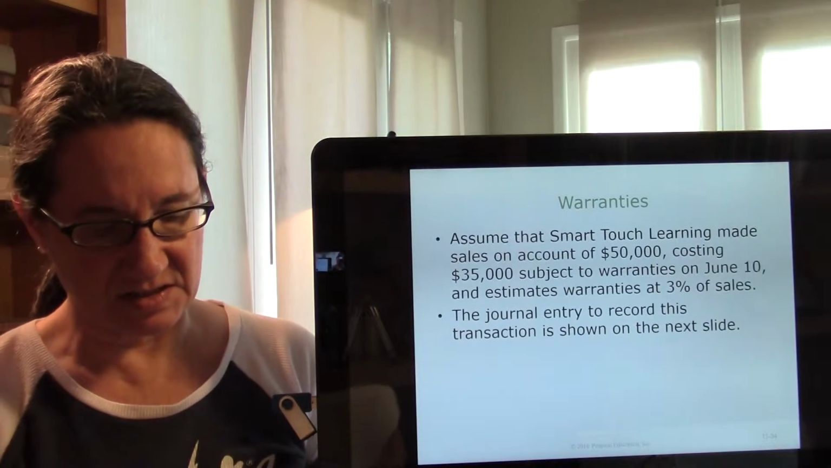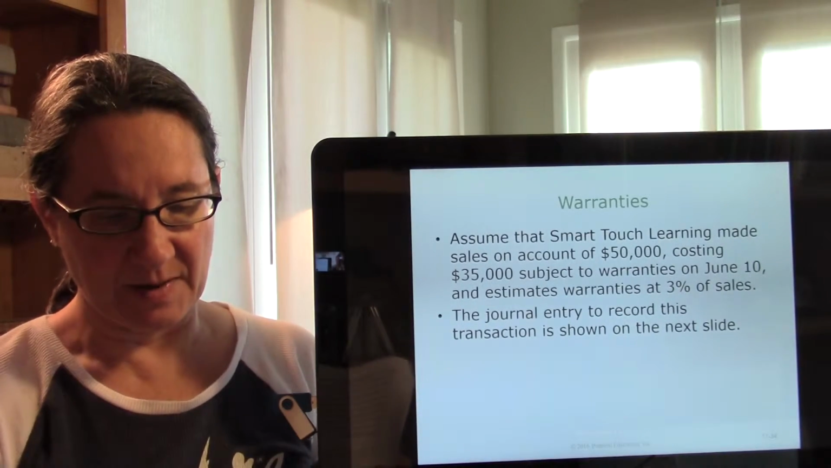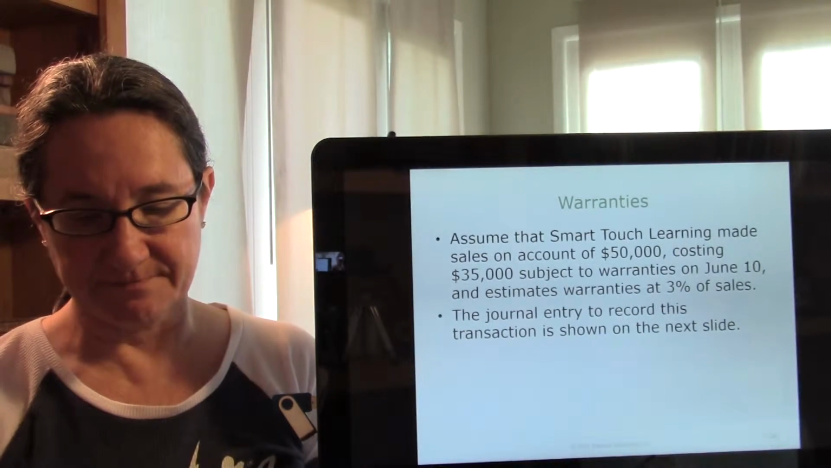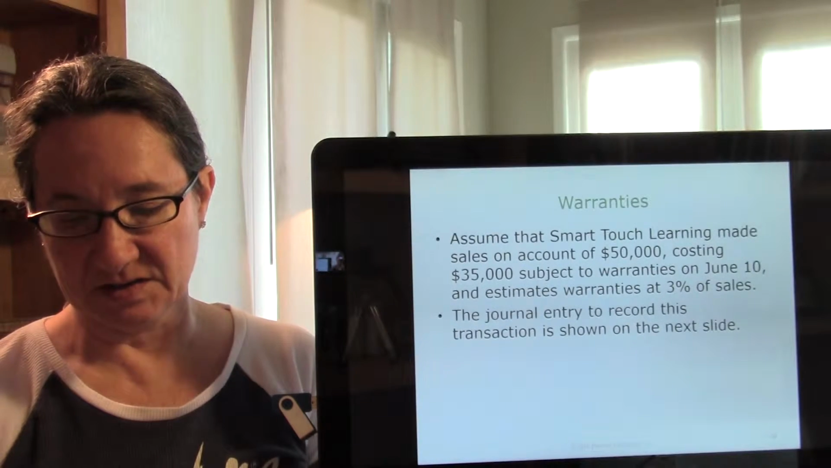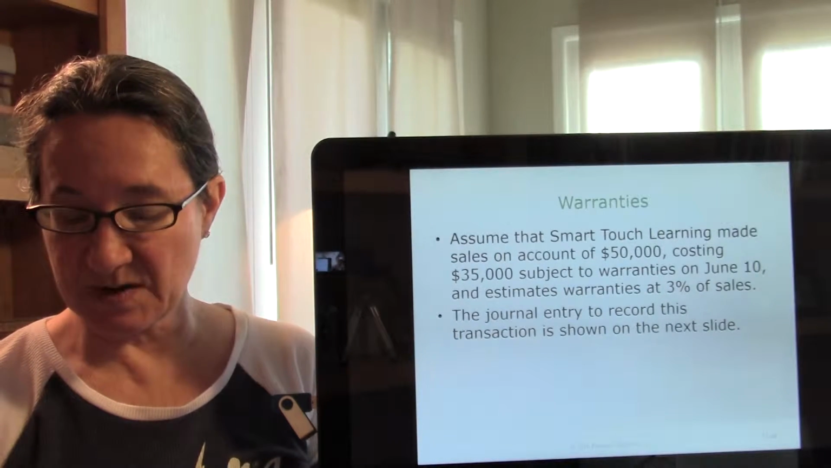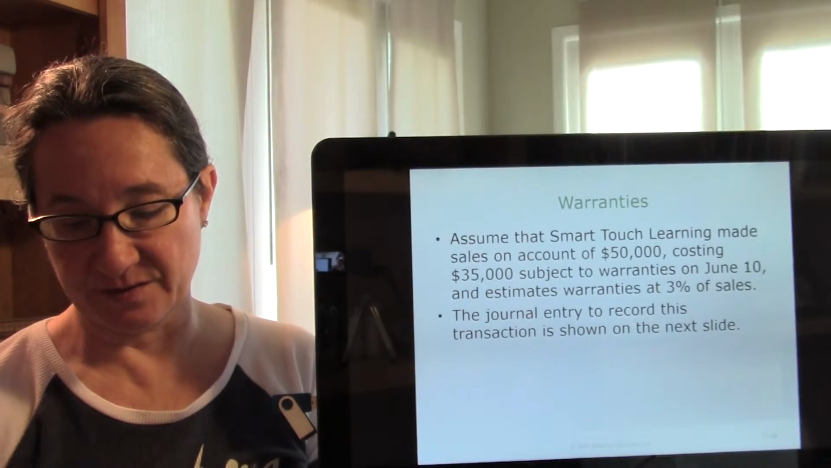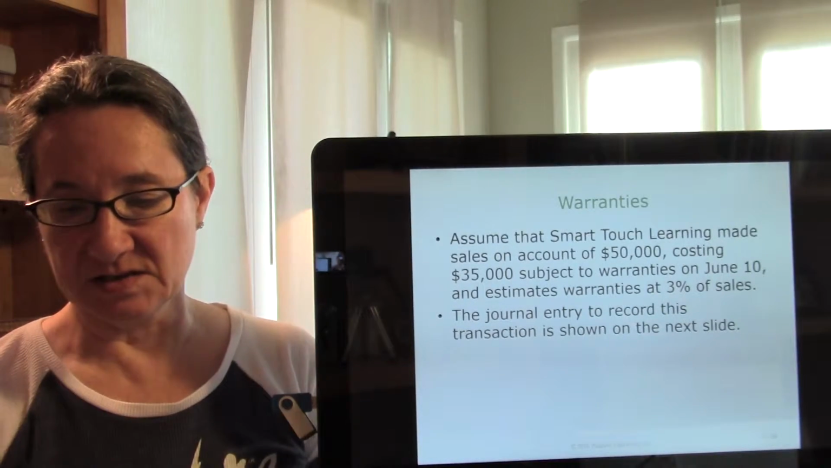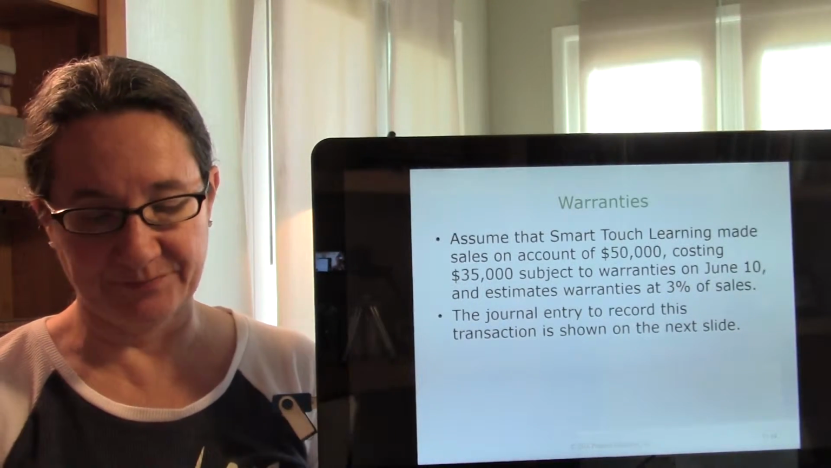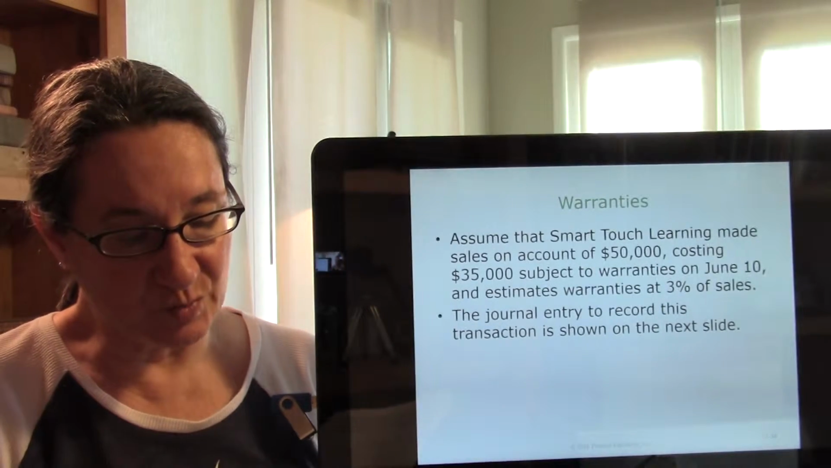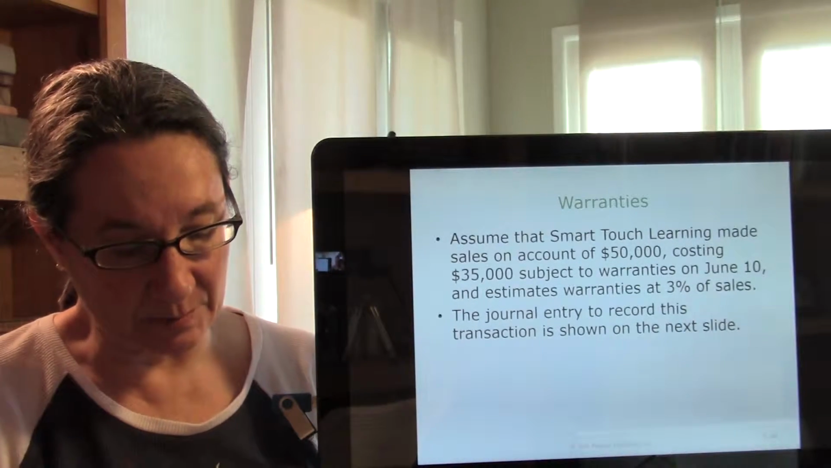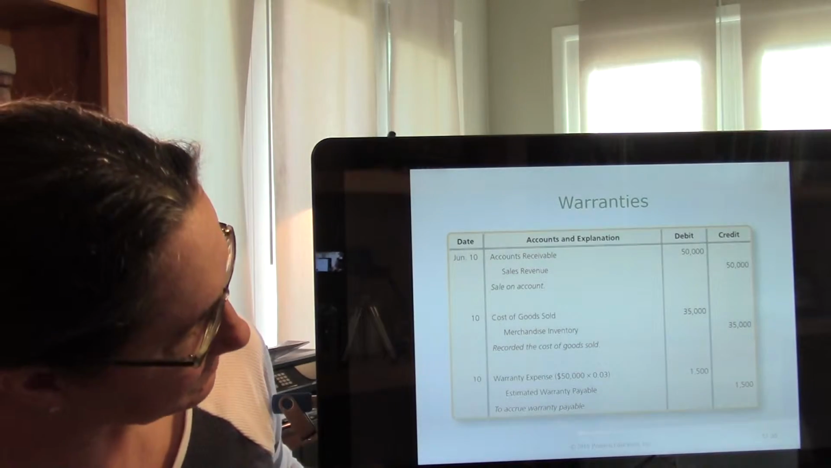Okay, so let's assume that Smart Touch Learning made sales on account of $50,000, costing $35,000, subject to warranties, and estimate warranties at 3% of sales. All right, so here's the assumption. We're making a sale. We're going to put our warranty expense on the books. All right, so here you go.